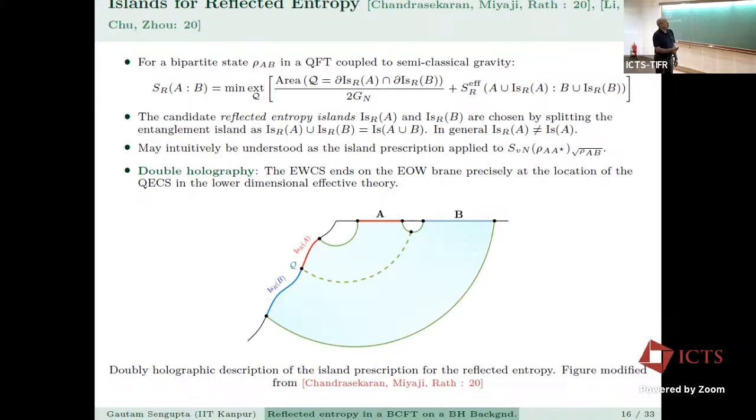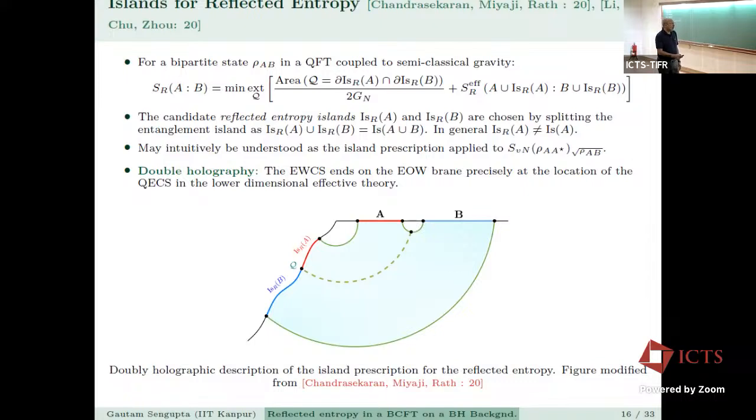And so for a bipartite mixed state in a quantum field theory coupled to semi-classical gravity, the fine-grained reflected entropy will now be given by this kind of a formula, where this is the intersection between the boundary of the reflected entropy island and the reflected entropy island of A and B. And the S effective for the quantum matter fields will now be given by A union reflected island of A, and B union reflected island of B. So you see there are two different islands now.